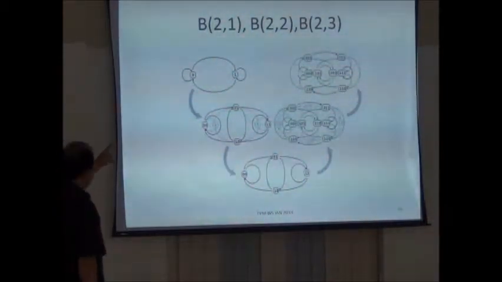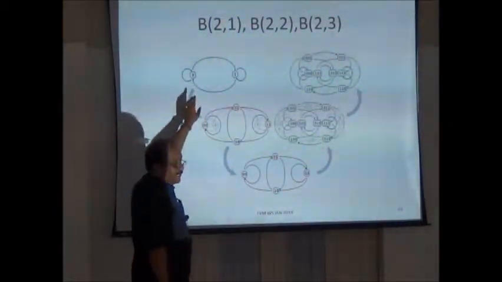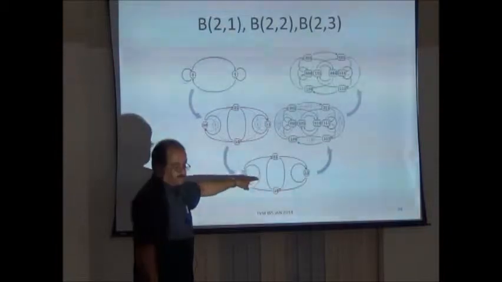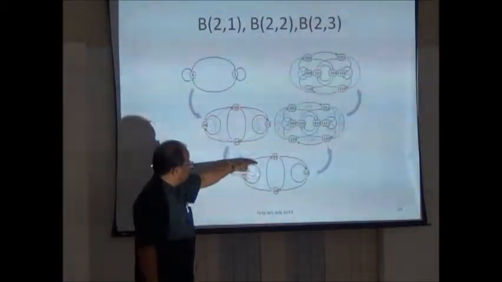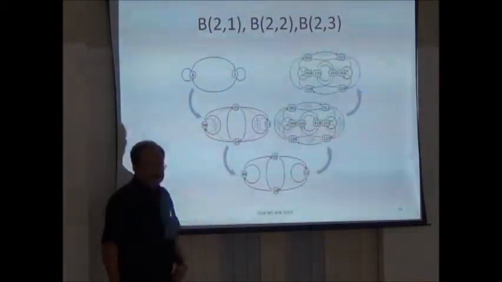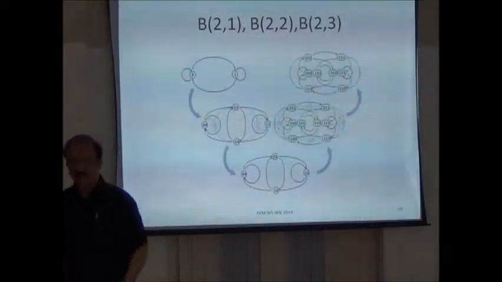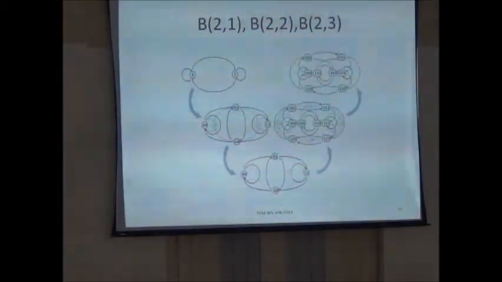Okay. So this is B(2,1). Line graph of B(2,1) is this. Line graph of that is this. Look at this one thing. Number of vertices increases. Okay. So if you take even 10 steps or 20 steps, you get a huge graph because the number of vertices increases tremendously.